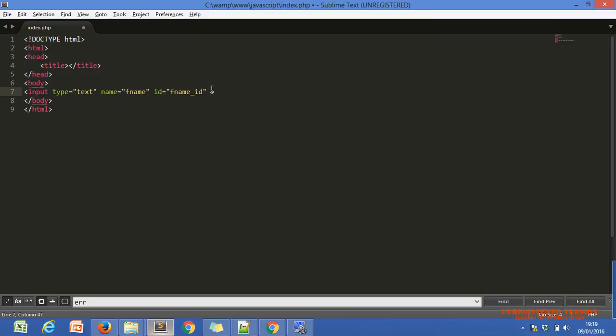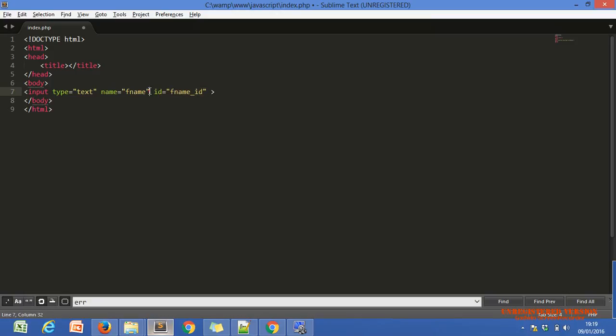What is the use of JavaScript? I'm going to discuss that. JavaScript doesn't use the name property of our HTML tag. With the name property we cannot catch the value of our HTML tag in the JavaScript language. We have to catch it using id.